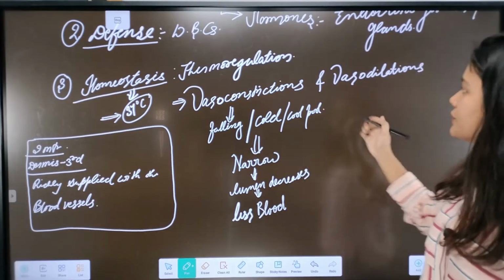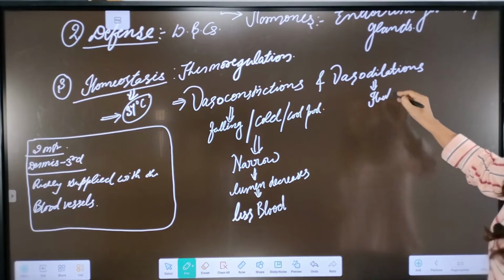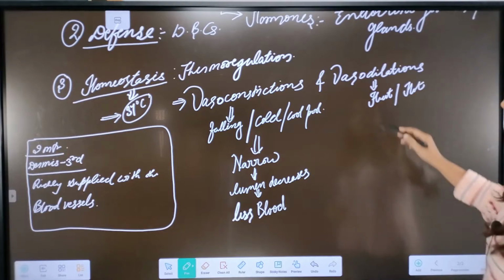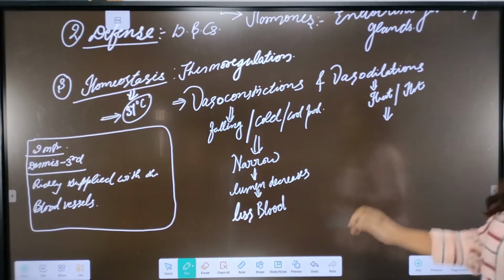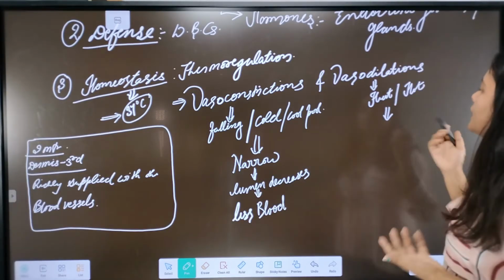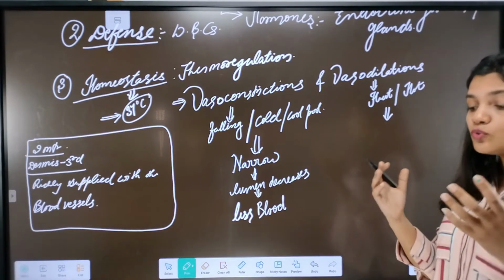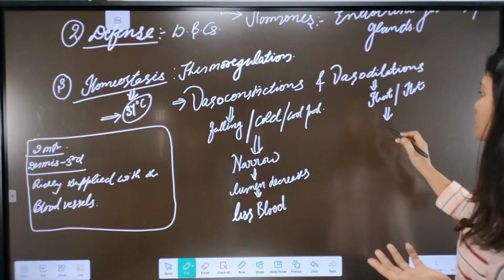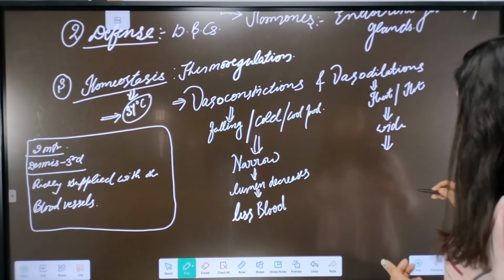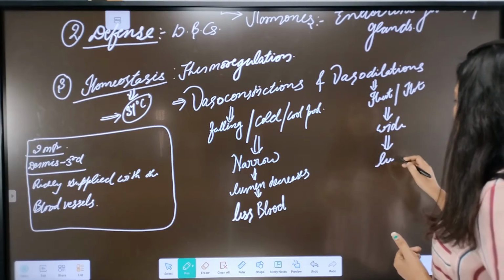Suppose, opposite to this, our body is exposed to heat or the outside environment is very hot. What happens in that case? The blood vessels of the dermis layer start to dilate, which means they increase in size, they start widening, and they finally become wide. As a result of this widening of the blood vessels of the dermis layer, their lumen increases.